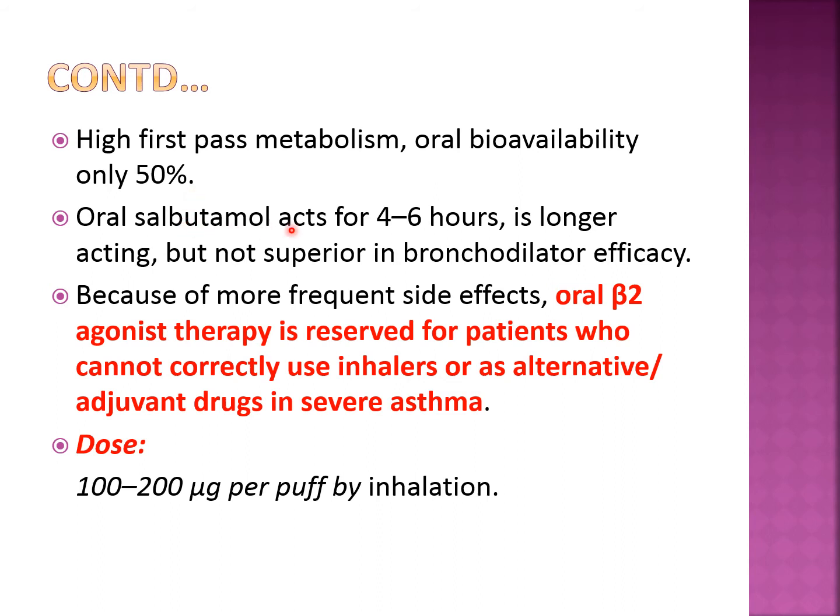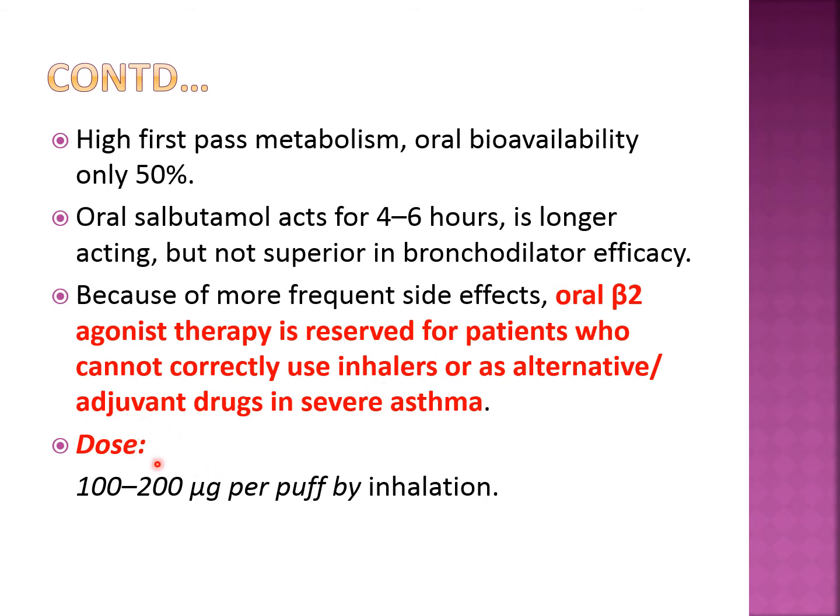Oral salbutamol acts for 4 to 6 hours. It is longer acting, but it is not superior in bronchodilator efficacy. There are more frequent side effects also, but still oral beta 2 agonist therapy is reserved. It can be given to patients who cannot correctly use inhalers, or as an alternative or adjuvant drug in severe asthma. So in a severe asthma patient, oral salbutamol can be given as an adjuvant drug, or in a patient who cannot correctly use the inhalers.